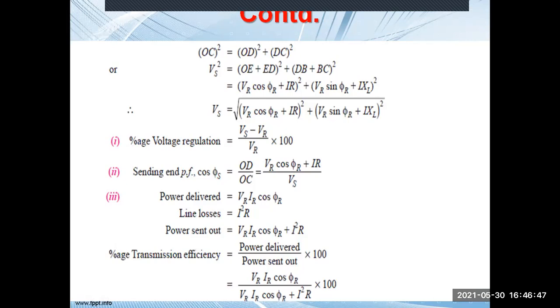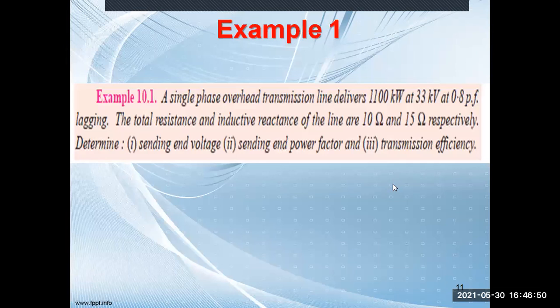Okay, fine. Next we'll see some numerical problems. The first numerical problem: a single phase overhead transmission line delivers 1100 kilowatt at 33 kV at 0.8 power factor lagging. The total resistance and inductive reactance of the line are 10 ohm and 15 ohm respectively. Determine the sending end voltage, sending end power factor and transmission efficiency. The receiving end power is 1100 kilowatt, the voltage is 33 kV, and the power factor, line resistance and reactance are given. You have to calculate the sending end voltage, sending end power factor and transmission efficiency.